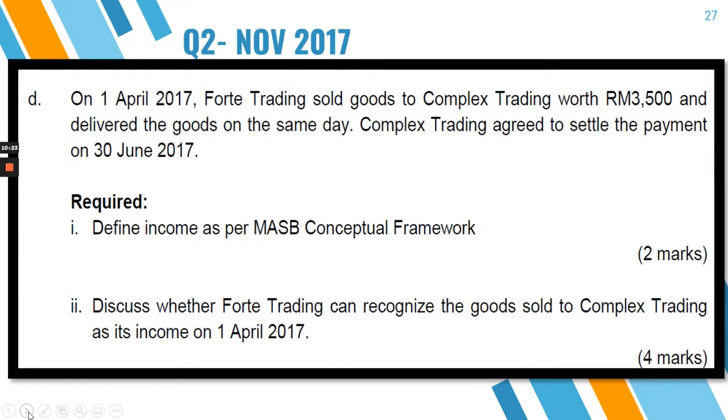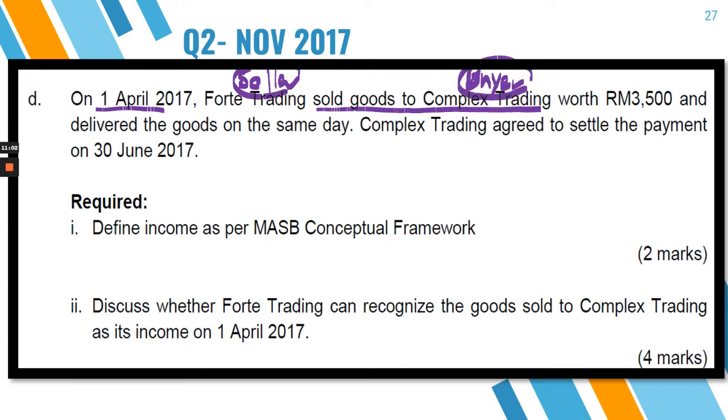Next, question 2D, last question. 1st April, FAR210 Trading sold goods to Complex Trading. So there are two parties. If you look, these are the seller and these are the buyer. Worth 3,500 and delivered the goods on the same day. So they delivered the goods on the same day, meaning that economic resources have been transferred by the seller to the buyer, or to the customer.